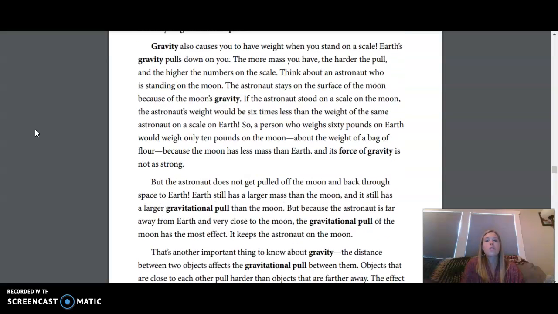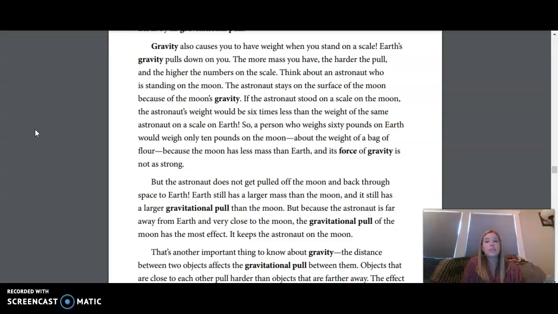Gravity also causes you to have weight when you stand on a scale. Earth's gravity pulls you down. The more mass you have, the harder you pull, and the higher the numbers on the scale. Think about an astronaut who's standing on the moon. The astronaut stays on the surface of the moon because of the moon's gravity.